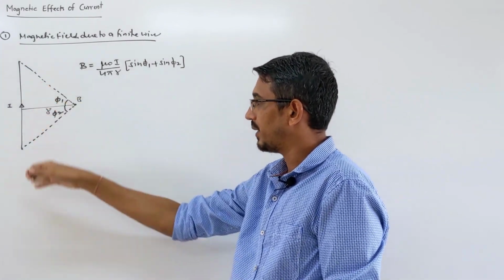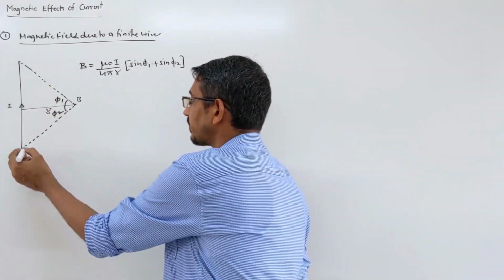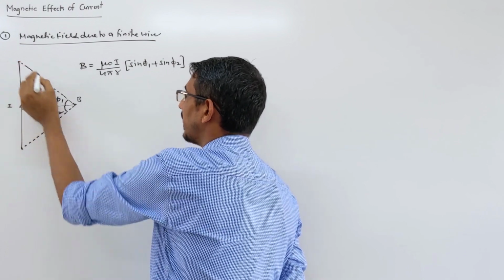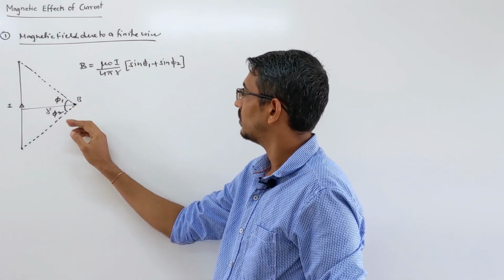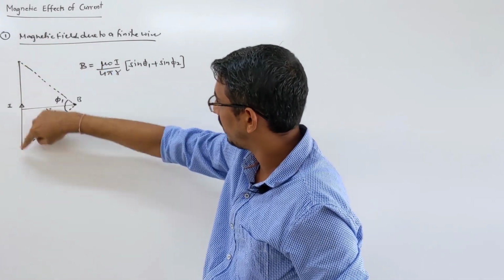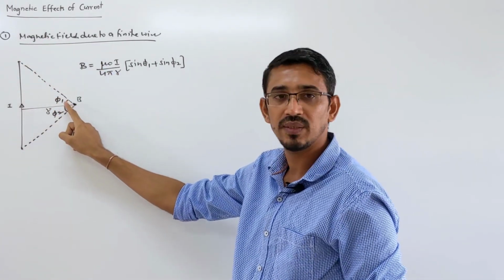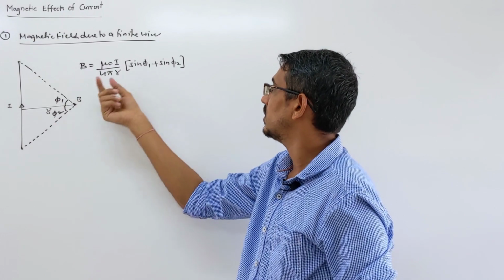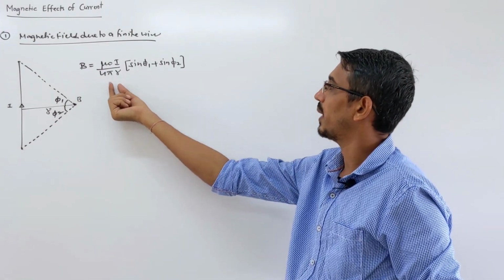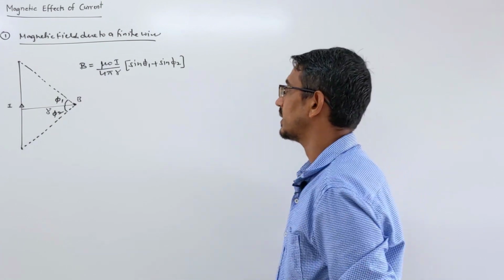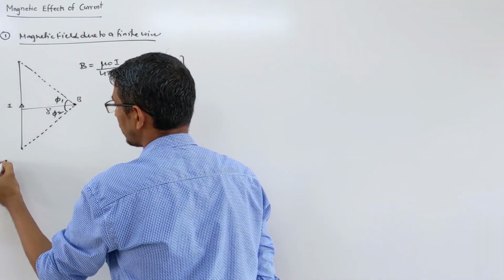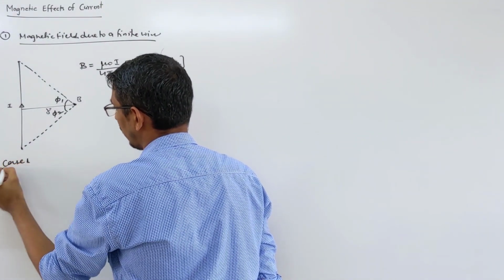But this is the correct formula. You have a wire of some limited length, and what is the magnetic field at some point due to this wire? At distance r, we draw two lines from the ends of the wire, making angles theta 1 and theta 2 here. So this is the formula: mu naught I upon 4 pi r times (sin theta 1 plus sin theta 2). So for us, how they ask, I am talking about cases here. Case 1, what is case 1?